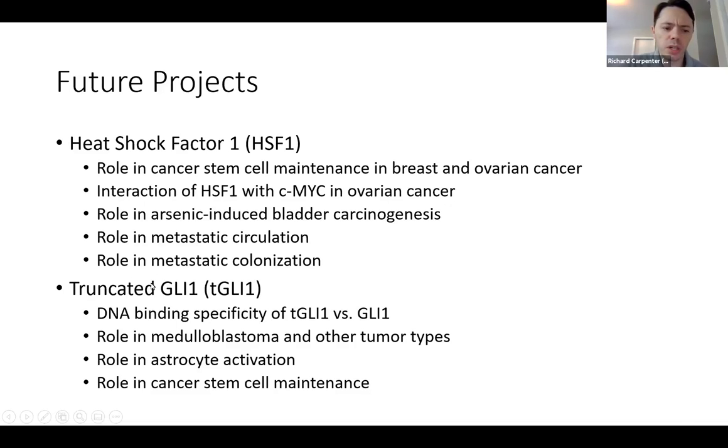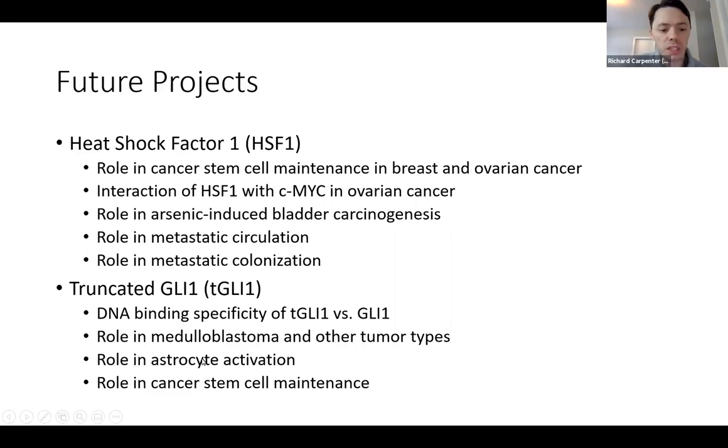Another transcription factor that we work on is truncated GLI1, TGLI1. This is an alternative splice variant of the GLI1 transcription factor in the sonic hedgehog pathway. There are a lot of really big open questions about this because it's fairly new. One would be the DNA binding specificity of TGLI1 versus its parent GLI1, because they do seem to regulate different genes, but we don't exactly know how. Many of the genes that TGLI1 regulates enable tumor progression. We also want to study specifically the role of TGLI1 in medulloblastoma, because there is an entire subtype of medulloblastoma focused on alterations in the sonic hedgehog pathway.